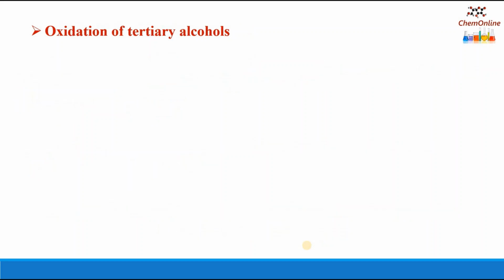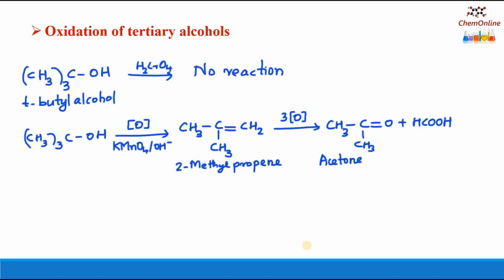Now what about the oxidation of tertiary alcohols? Tertiary alcohols do not undergo oxidation under normal conditions. For example, tertiary butyl alcohol when treated with chromic acid will not undergo any reaction. But if we apply strong conditions or much stronger oxidizing agents, tertiary butyl alcohol may undergo oxidation at high temperatures to form an alkene.